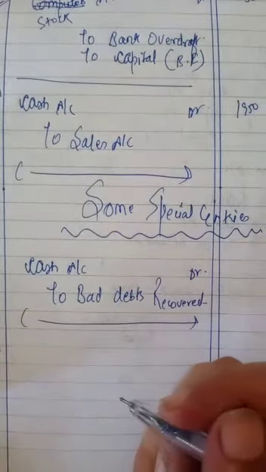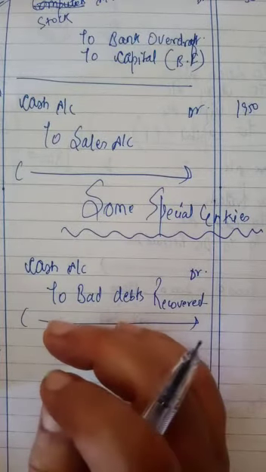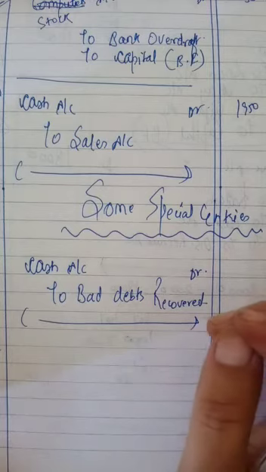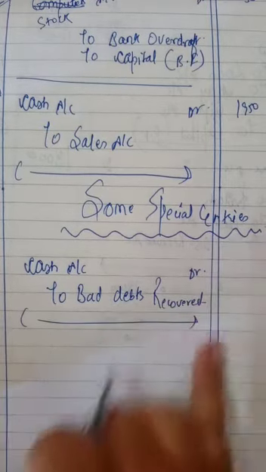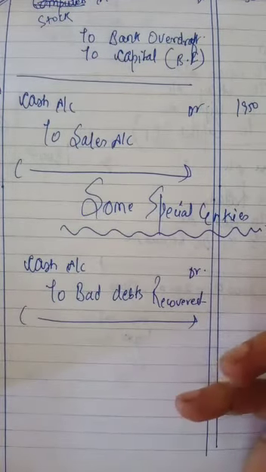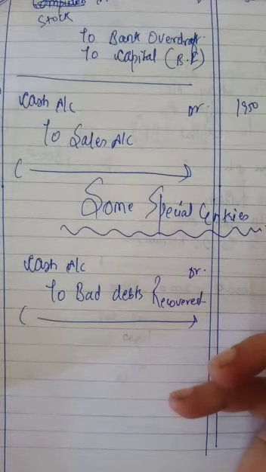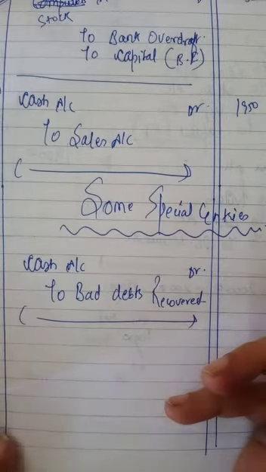Now outstanding expenses. What are outstanding expenses? We have spent some money but we have not paid for that. Like we have to pay rent outstanding, salary outstanding. We have got our work done by someone and we have not paid him for that. That amount is outstanding.